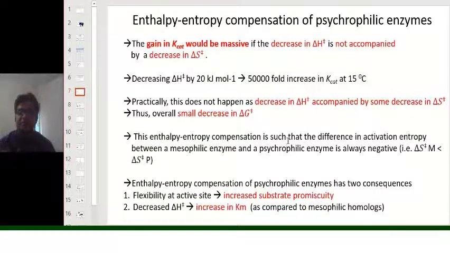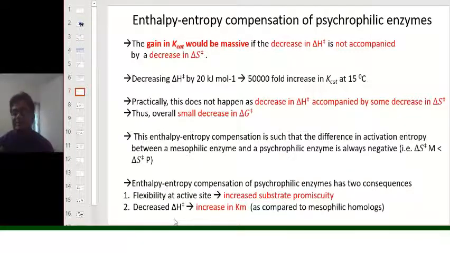This enthalpy entropy compensation is such that the difference in activation entropy between the mesophilic enzyme and a psychrophilic enzyme is always negative. That we have already discussed in the previous slides. Now, the enthalpy entropy compensation of psychrophilic enzyme has two consequences. One is that when there is a decrease in enthalpic factors, then there is an increase in flexibility at the active site, so that it increases the substrate promiscuity. Promiscuity means the substrate specificity is decreased, and some substrates which are having minor changes here and there over their structures can also be accommodated by the enzyme.